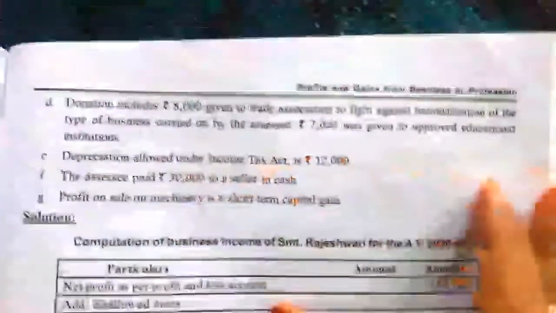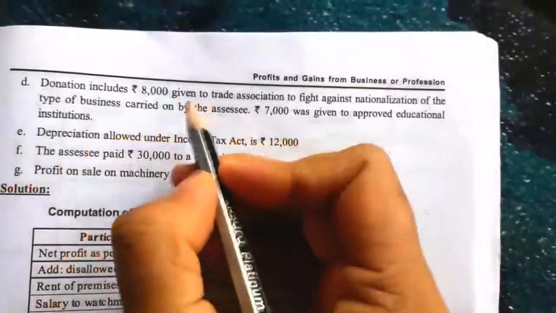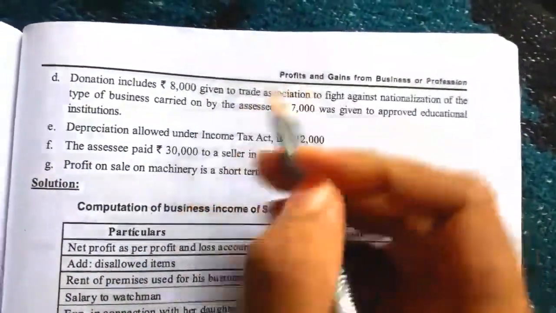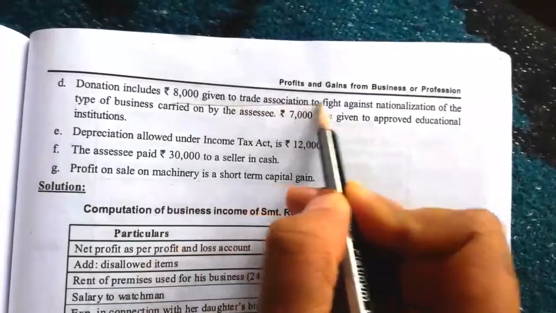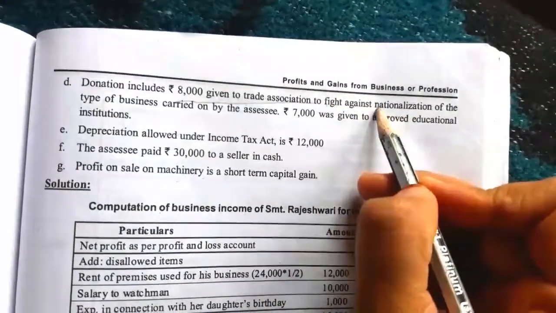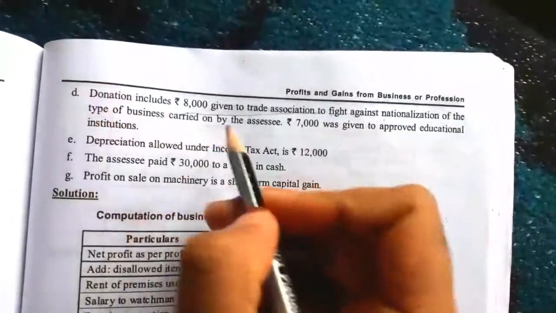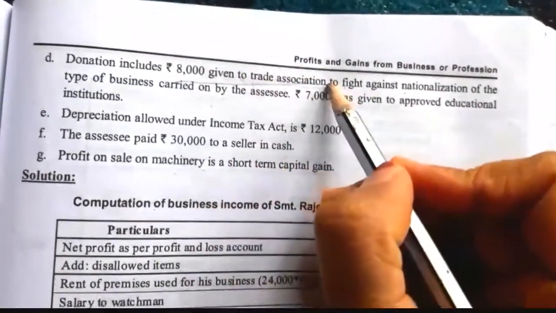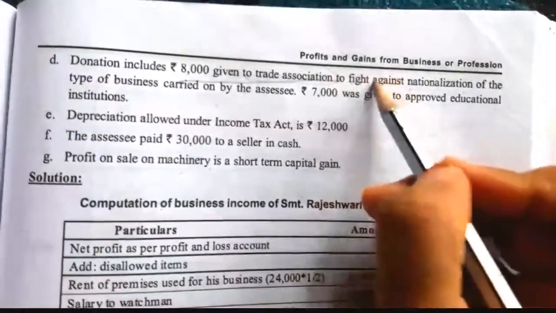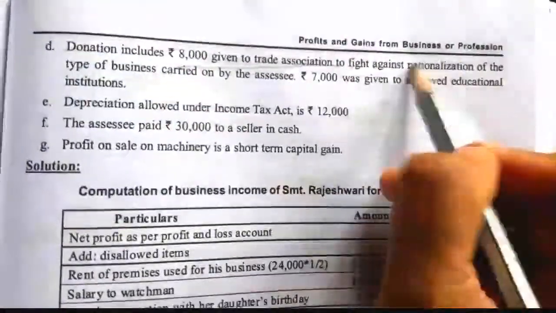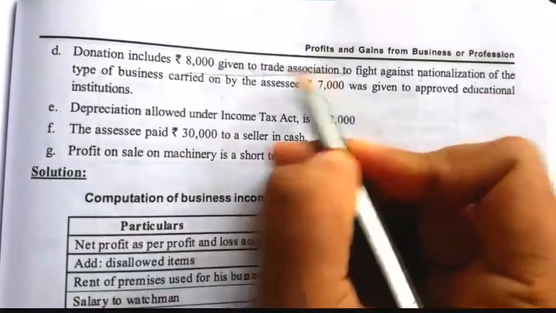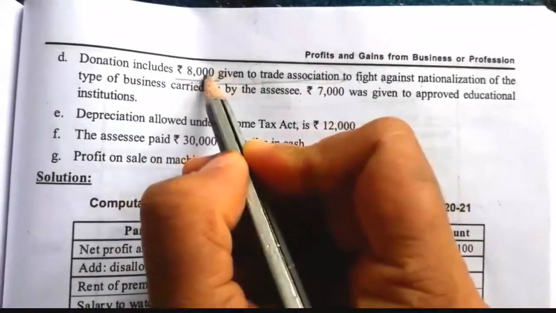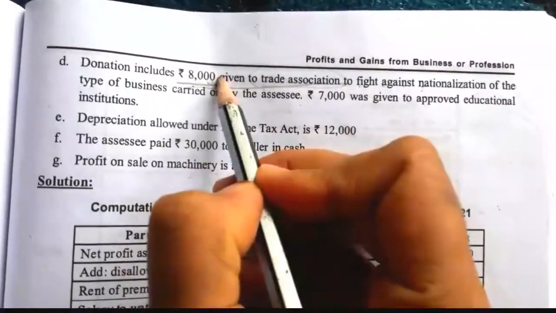Next, donation includes 8,000. Here they have recorded a donation of rupees 15,000. In the donation it includes 8,000 given to a trade association to fight against nationalization of the type of business carried on by the assessee. A trade association relates to the employees of a business. So the donation given to the trade association is taken as a business allowed expense. So this donation is allowed.